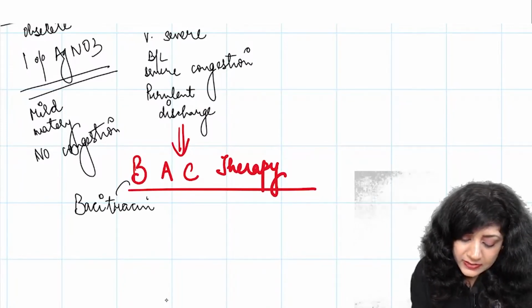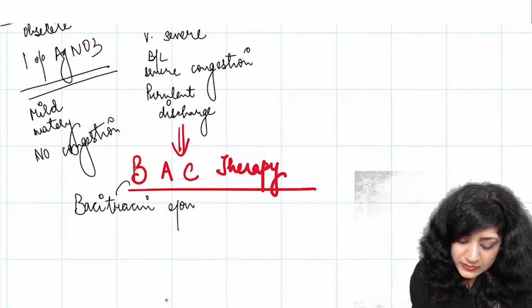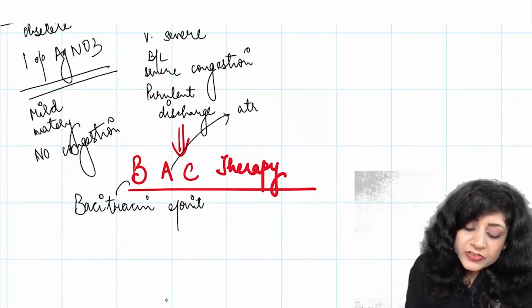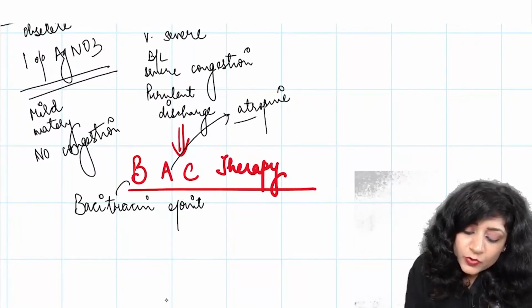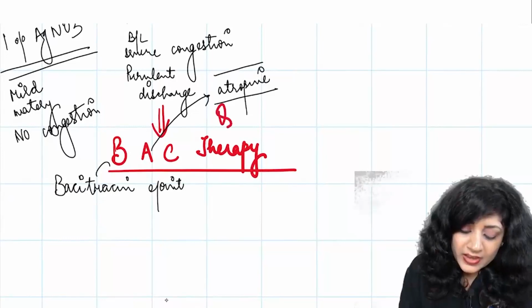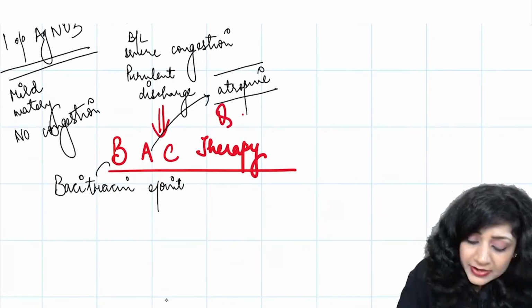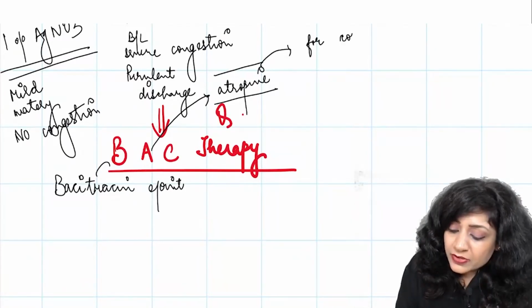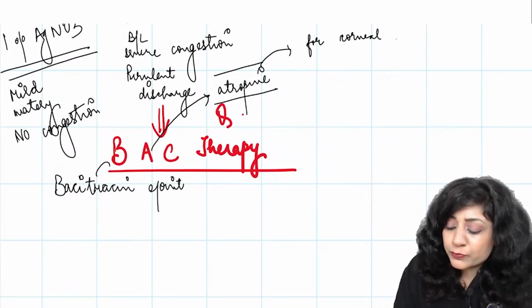Bacitracin eye ointment. Then A for atropine. Always remember that whenever you have the risk of corneal involvement, this is again a very important question. Why do I want to give atropine here? Atropine is for the corneal involvement, whenever we have a risk of involvement of the cornea.